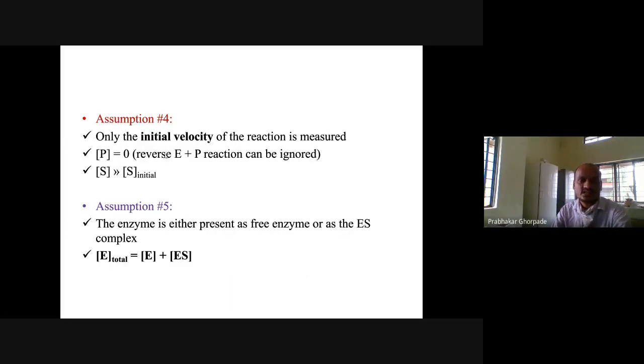Fourth assumption, that only the initial velocity of the reaction is measured. P is equal to 0. The reverse E plus P reaction can be ignored. The substrate concentration will be very high compared to the initial enzyme concentration. And the enzyme is present as free enzyme or as an enzyme substrate complex. So if you want to see how much total enzyme is present in the reaction, total enzyme is free enzyme plus enzyme substrate concentration, right? So to see the total concentration of enzyme, you have to measure free enzyme plus the enzyme which is attached with the substrate. So that is the fifth assumption.